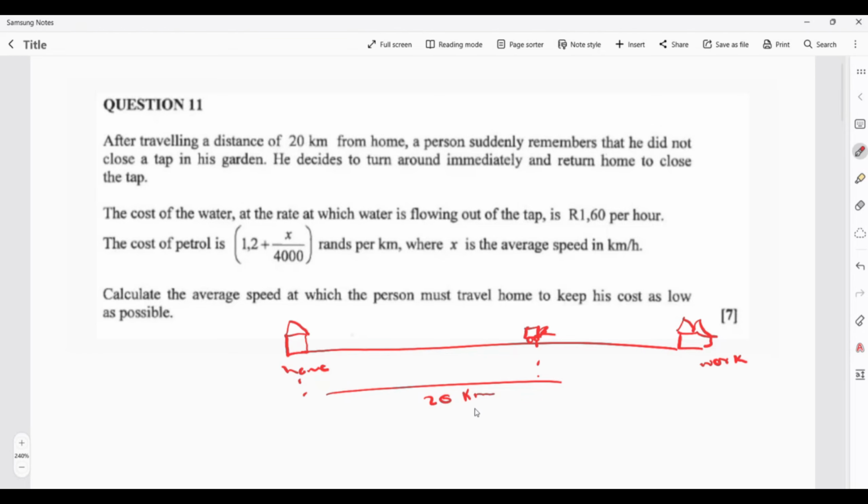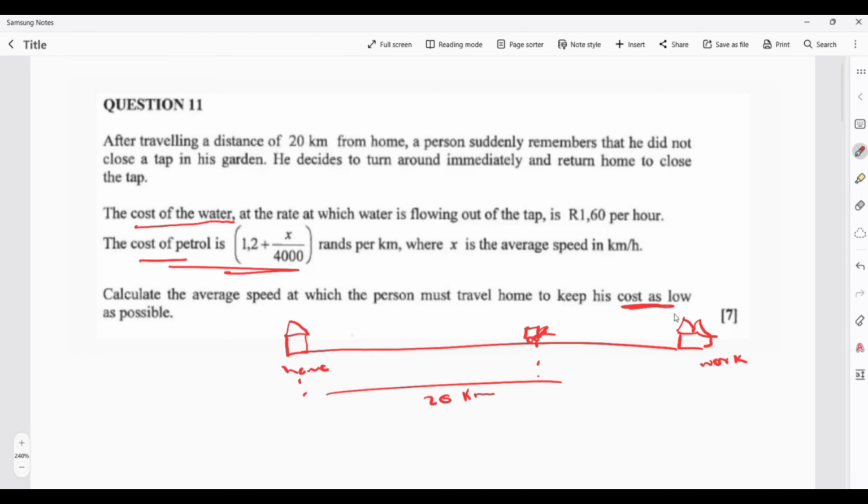All right, fine. Now, don't forget that he's losing two things. At his home, he's losing water because he has to pay for water, so you have the cost of water. Again, to travel, he also uses petrol, and petrol is very high in terms of price. So the cost that he has to keep as low as possible must contain two things: the first is the water, the second is the petrol.